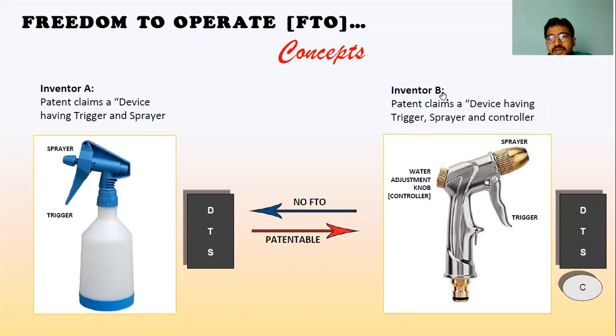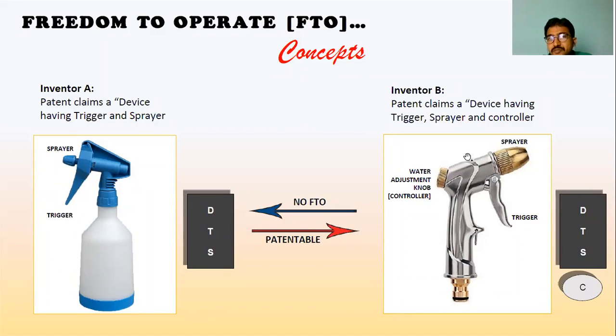Again, inventor B has claimed a device having a trigger, sprayer, and control. This is again only one extra feature, that is the control, being added by inventor B. Now, for the patent granting, no issue. Up to that is not a problem for anybody.